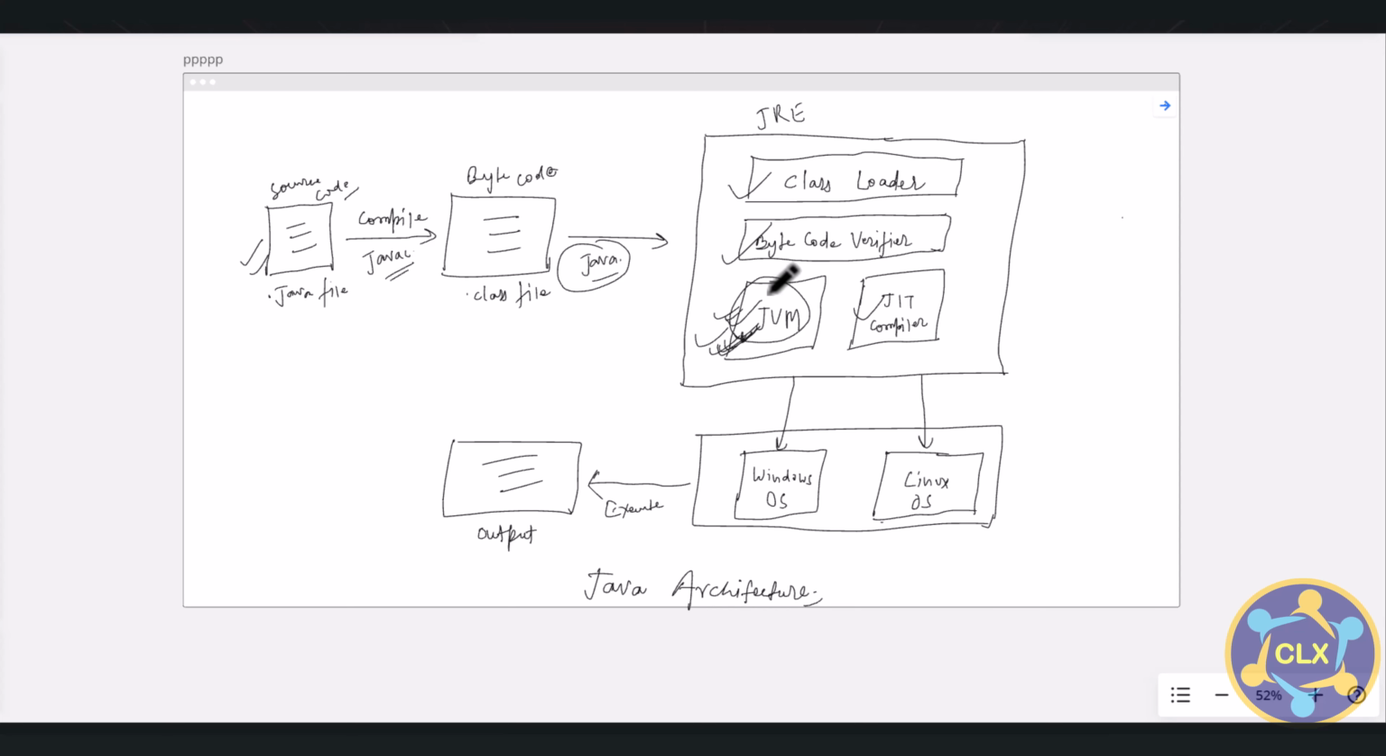Who all have written the correct answer in the comments, congratulations to them. But for those who do not know, now I think it's clear. It's the JVM which makes Java platform independent, and the JVM itself is platform dependent.